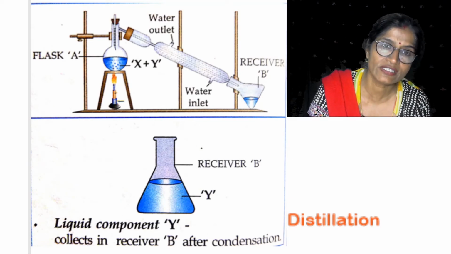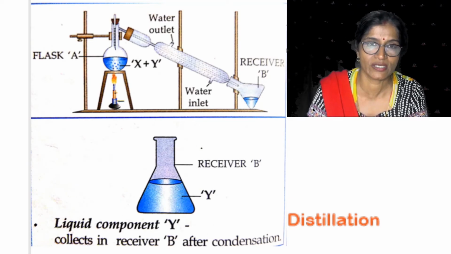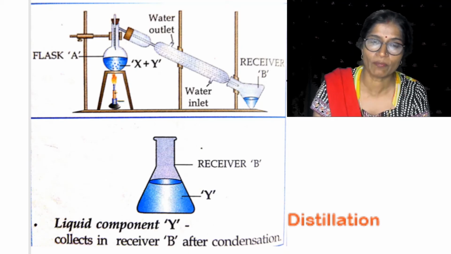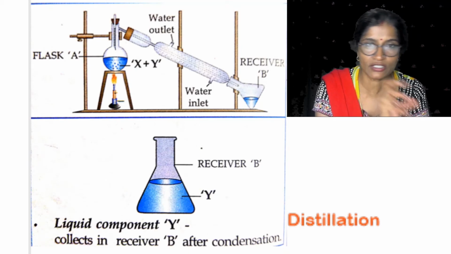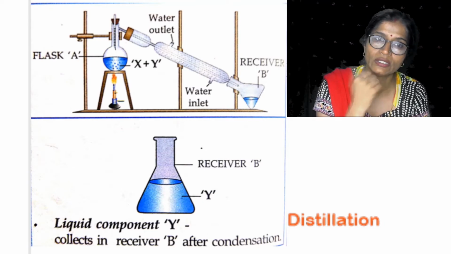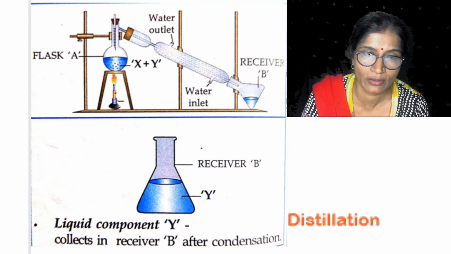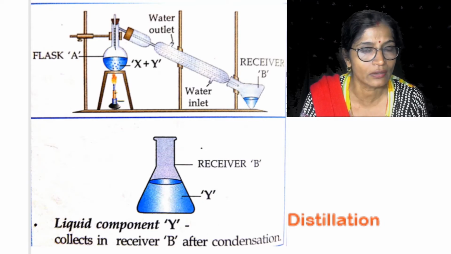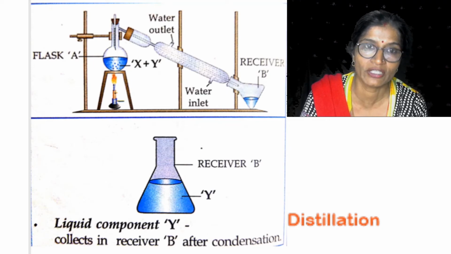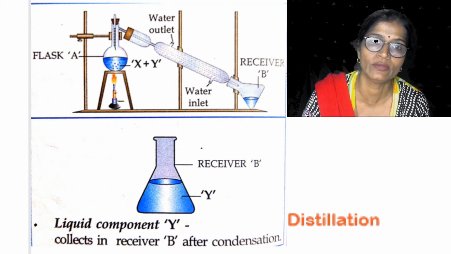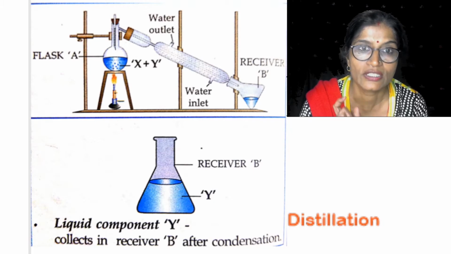What is the difference between the evaporation and distillation? In case of evaporation, what happens? The mixture was salt and water, and the water is lost in the atmosphere. You can't get back the water because it is lost in the atmosphere. Only you are getting the solid residue, the solid part.